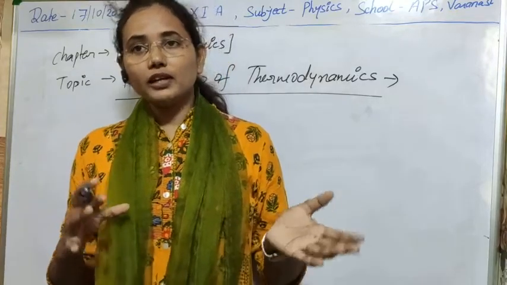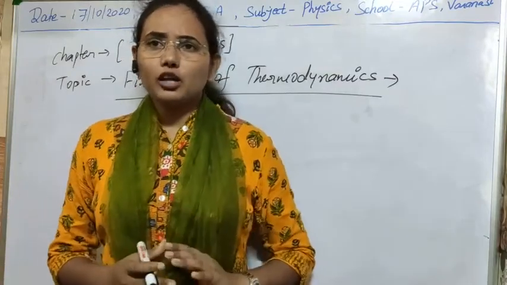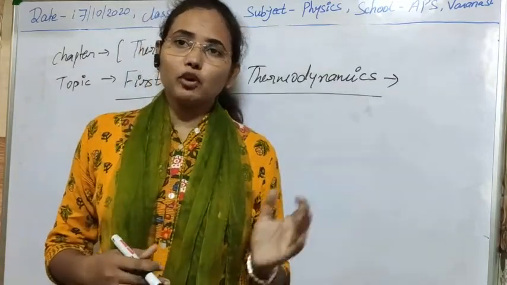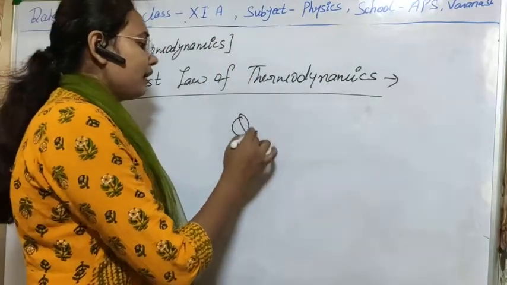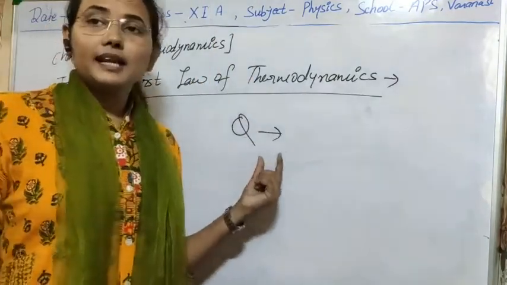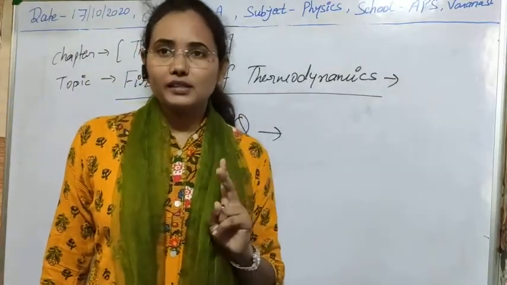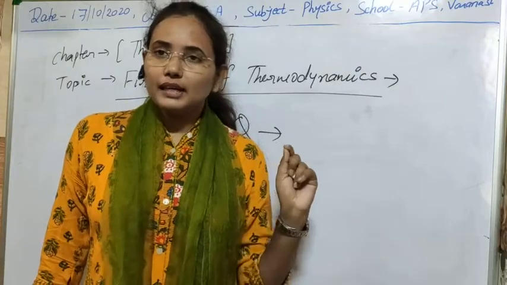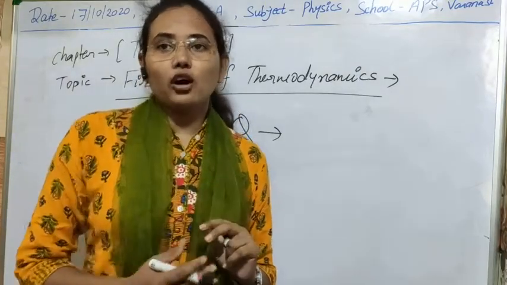It can be converted from one form to another form only. So in thermodynamics, if we apply some heat energy to any system, then this heat is used in two ways. First is to increase its temperature, and second is to do some work on the system.